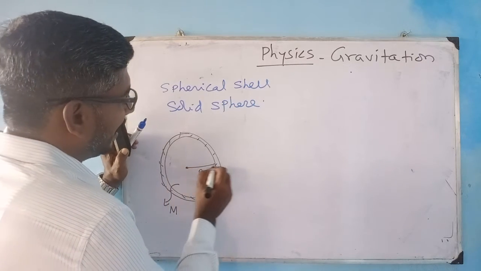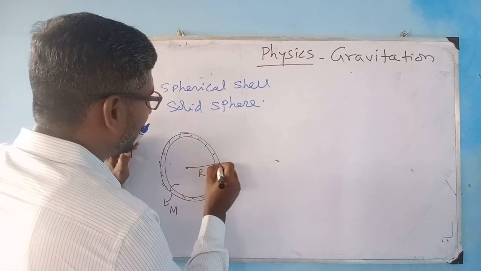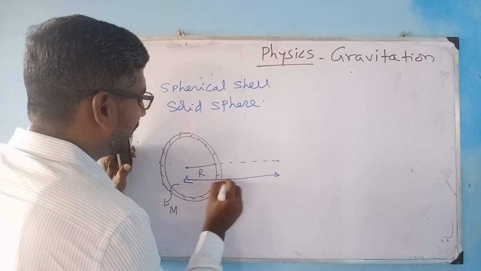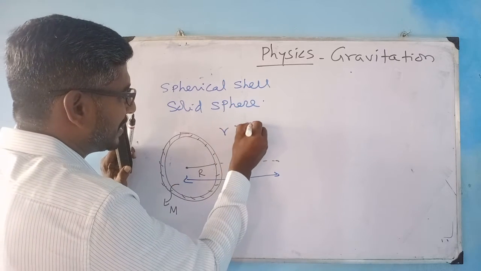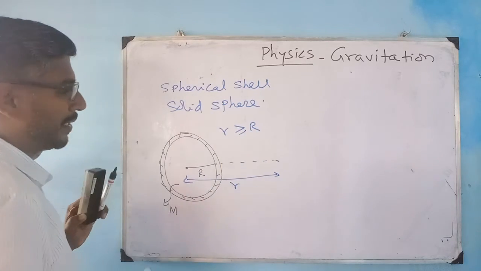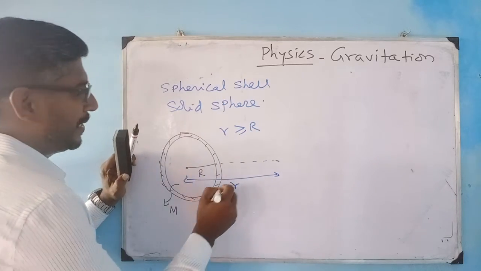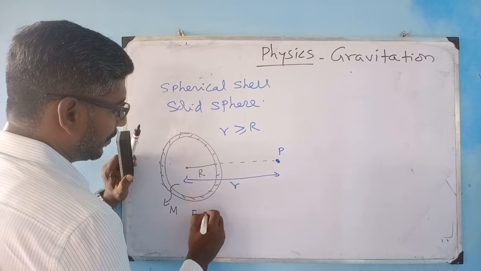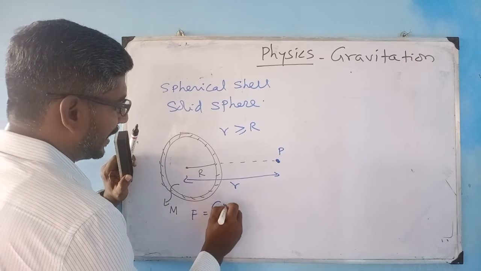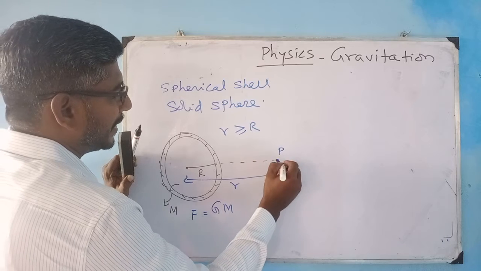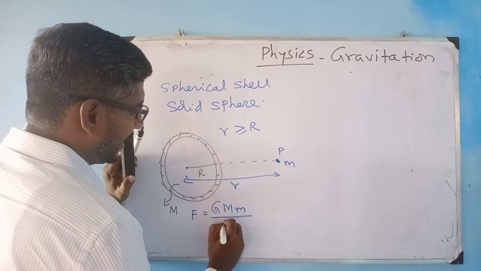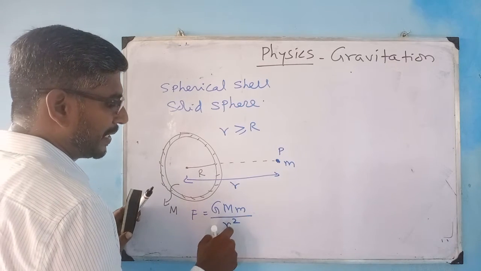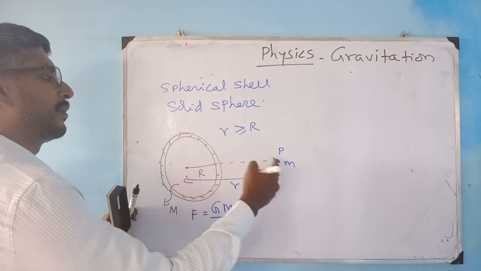If the object is lying outside the surface, this distance from the center, you call r, which means r is much greater than or equal to R. Then the force acting between these two points, from the center to this point P, F is equal to G M m divided by r square. This is my force, F equal to G M m divided by r square, when an object is lying outside this spherical shell.